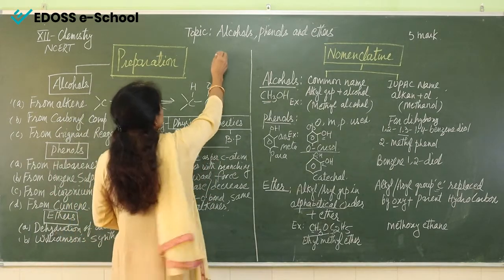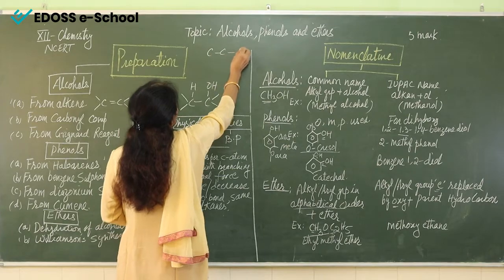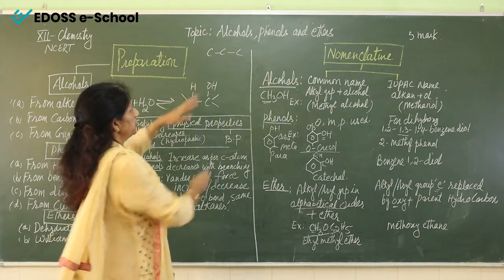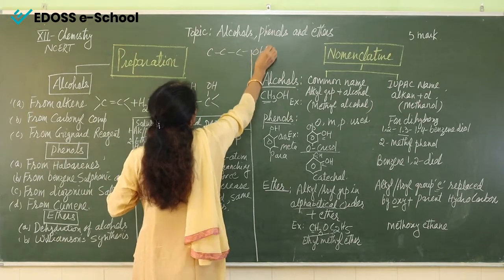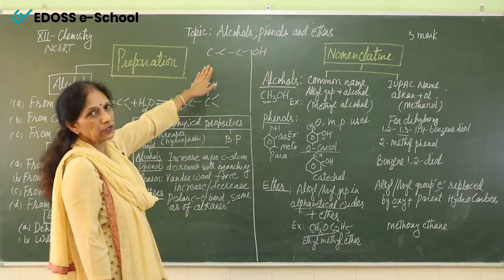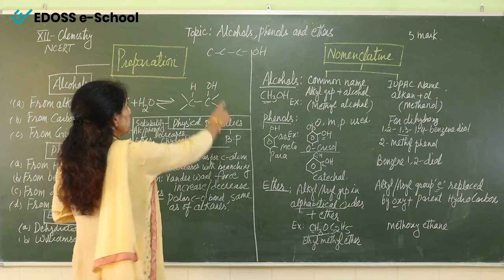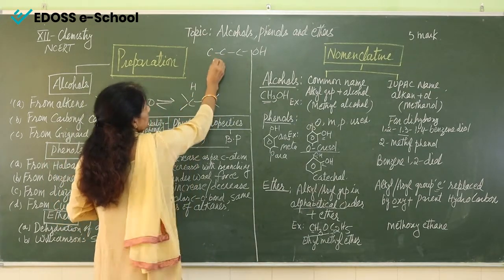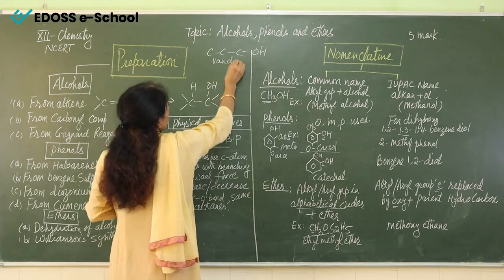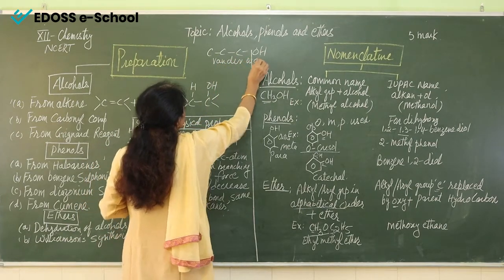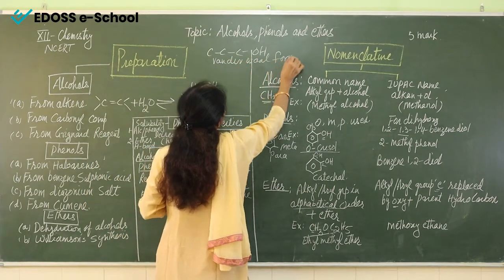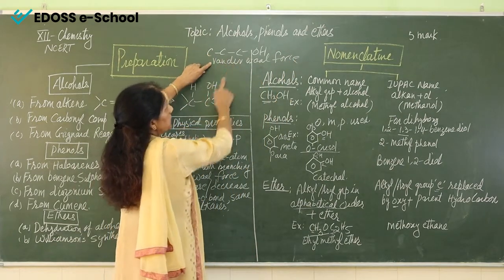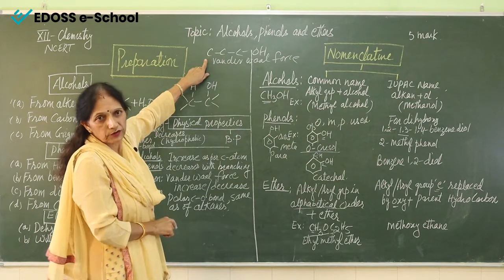Now see here, this is, we can say, any alcohol, a primary alcohol. So here what is happening? Van der Waals force is increasing. As the number of carbon atoms is increasing, the boiling point also increases.